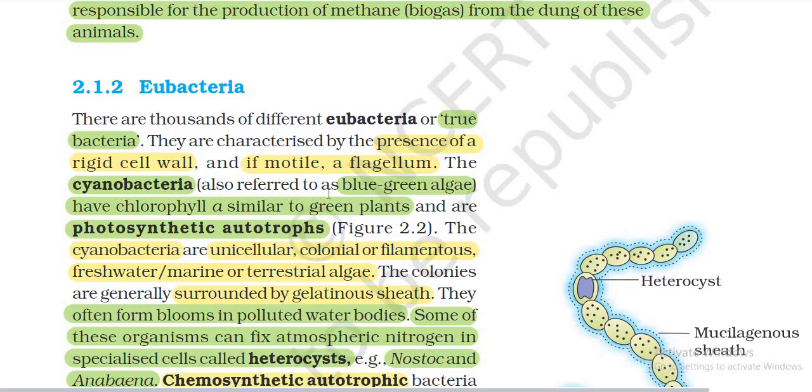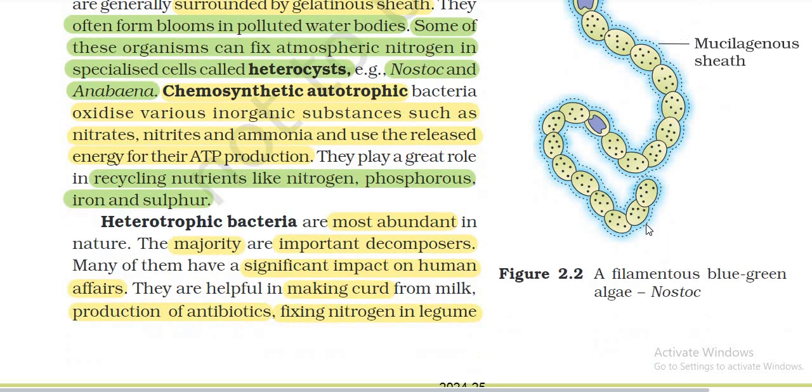Cyanobacteria, also referred to as blue-green algae, have chlorophyll a similar to green plants and are photosynthetic autotrophs. Figure 2.2.